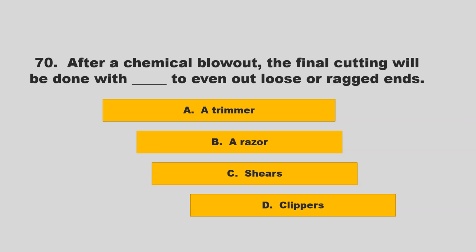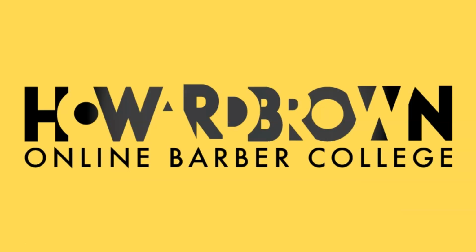After a chemical blowout, the final cutting will be done with blank to even out loose or ragged ends. Is it a trimmer, a razor, shears, or clippers? If you chose C, shears, you are correct.